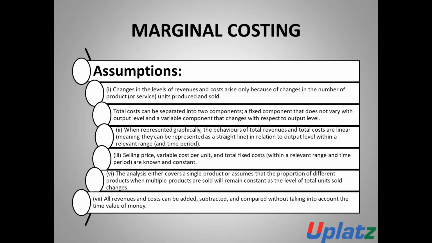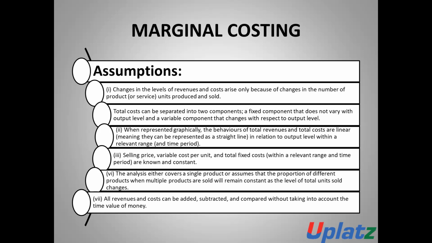The next assumption is that when presented graphically, the behavior of total revenue and the total cost are linear in relation to the output level within a relevant range. The next assumption is that selling price, variable cost per unit, and the total fixed cost are known and constant. In the case of CVP analysis, the selling price, variable cost, and the total fixed cost remain constant.